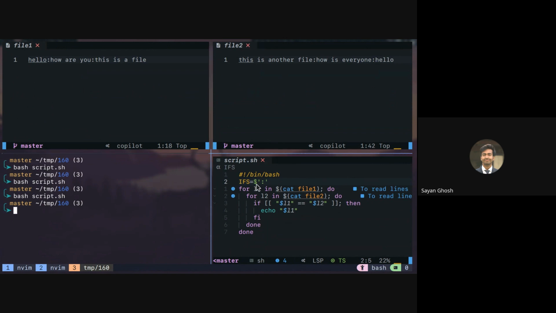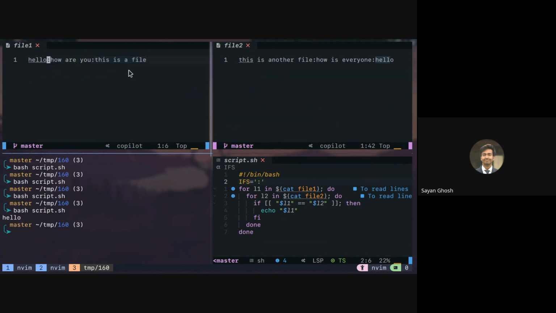And with this, you can see that it is basically only printing hello. Now it is splitting by the colon. So it is taking this as one, this as one, and this as one. Similarly, here also it's taking this as one, this as one, and this as one. Here the dollar is not required, because the colon is the literal symbol colon, right?